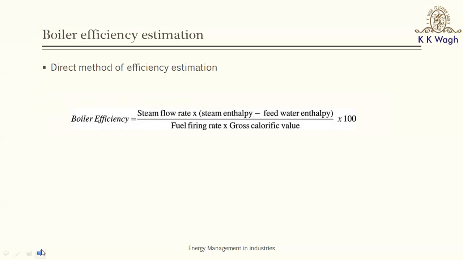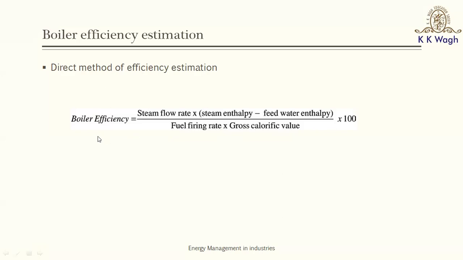For example, if it's a coal-fired boiler, the energy input can be estimated by measuring the fuel consumption rate, how much coal is being fired inside the boiler, multiplied by its gross calorific value. What is this calorific value? Calorific value is nothing but the energy content of the fuel, and its unit in the MKS system is kilocalories per kg, or if you are comfortable in the SI system, its unit is kilojoules per kg.